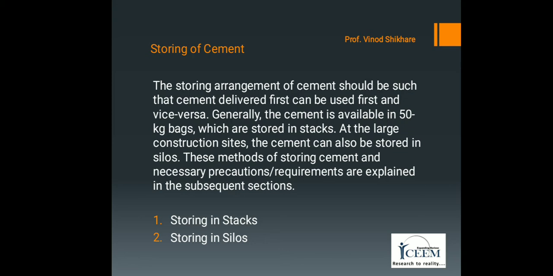In case of imperfect long storage conditions, the strength of cement may reduce. For example, the 28 days strength of cement stored for 3, 6 and 12 months may reduce to 80, 70, 60% respectively.